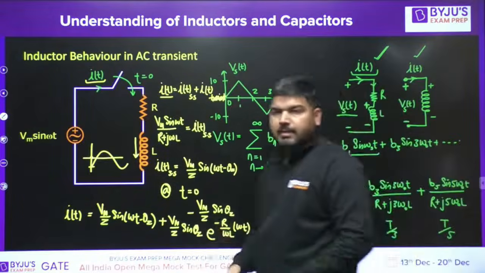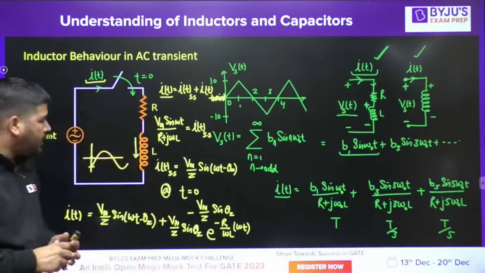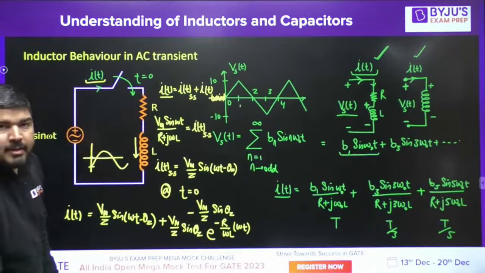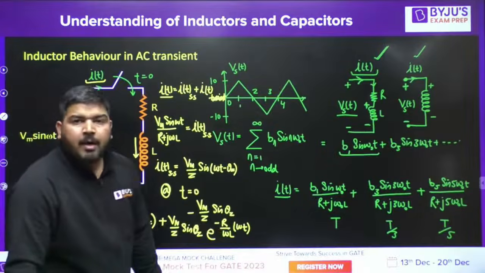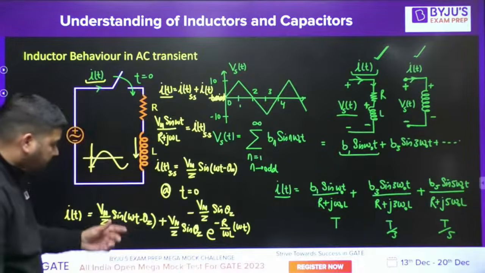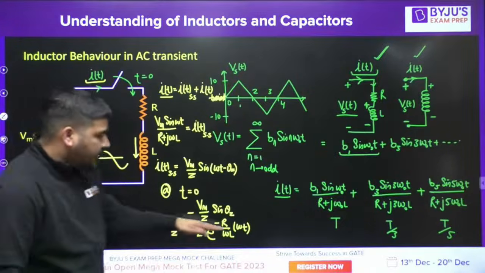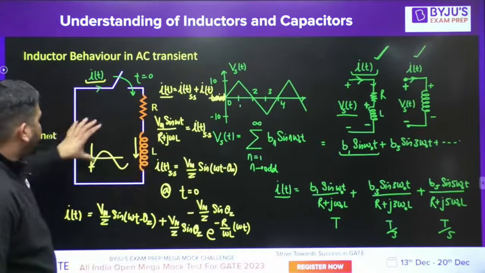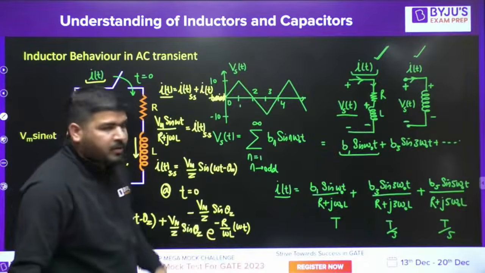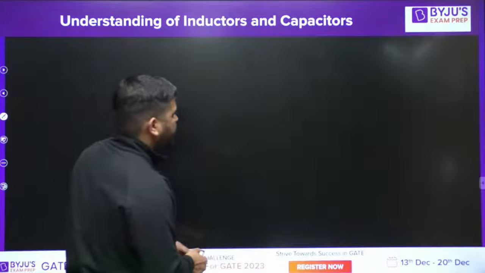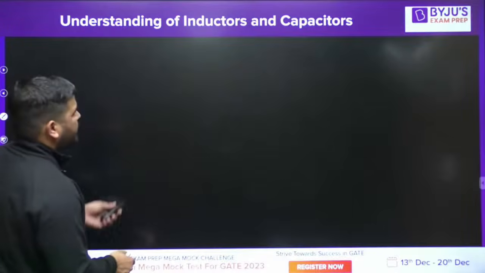And this is important, guys. I told you about the AC transient, how the current will look, and you can see that this current is not periodic, due to this exponential term. Now I want to plot the wave shape of this supply voltage, and along with that I want to plot this current. Now let me plot this, guys. So I need some blank space.